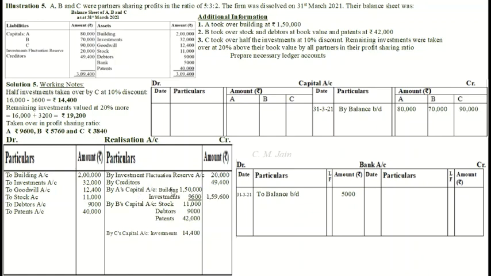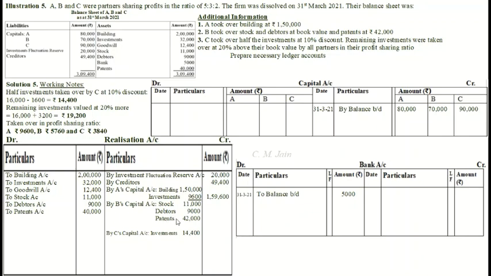A's capital account, building we had written. Below that write investments 9,600. And total of the amount now, 1,50,000 plus 9,600. In amount column write down 1,59,600. Similarly,